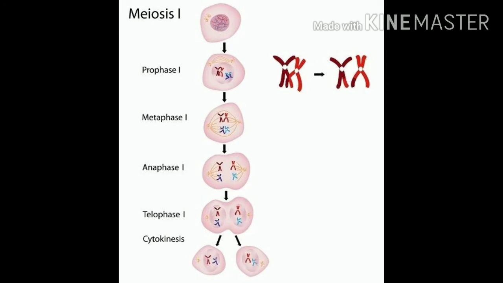Okay, now we are going to see the metaphase 1. Prophase will be completed. Look at this picture. That is the third picture, metaphase 1. Here what will happen? The homologous chromosomes will be arranged in the equatorial plane. It will be present in the center.